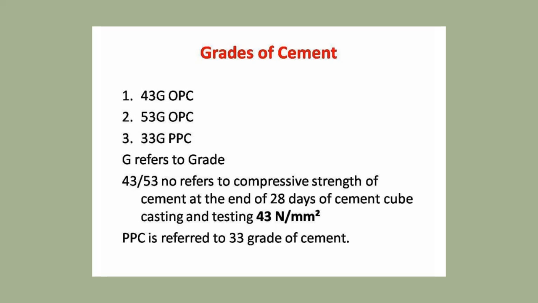There are different grades of cement: 43 grade OPC, 53 grade OPC, and 33 grade OPC. Here G refers to grade, and 43 or 53 refers to the compressive strength of cement at the end of 28 days of cement cube casting, curing and testing. Firstly cast it, cure it for 28 days, and then test it, and its strength should be 43 Newton per mm square. As far as PPC is concerned, it is 33 grade of cement. Same thing will be there.